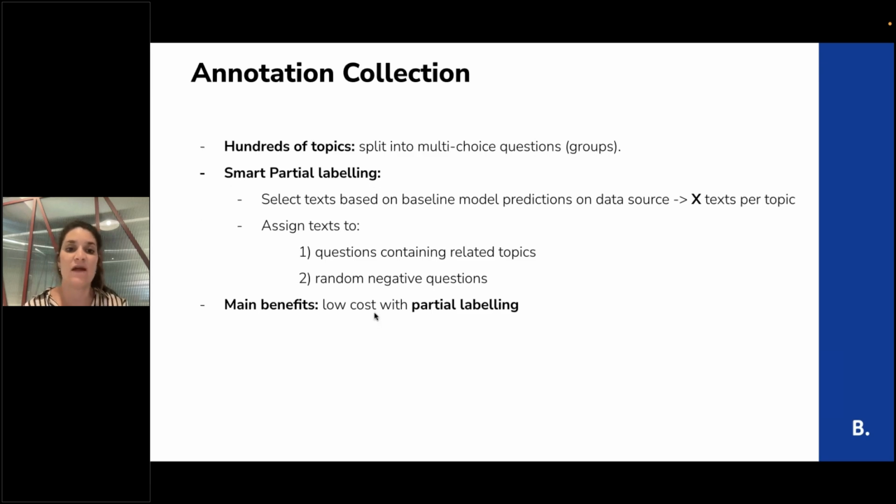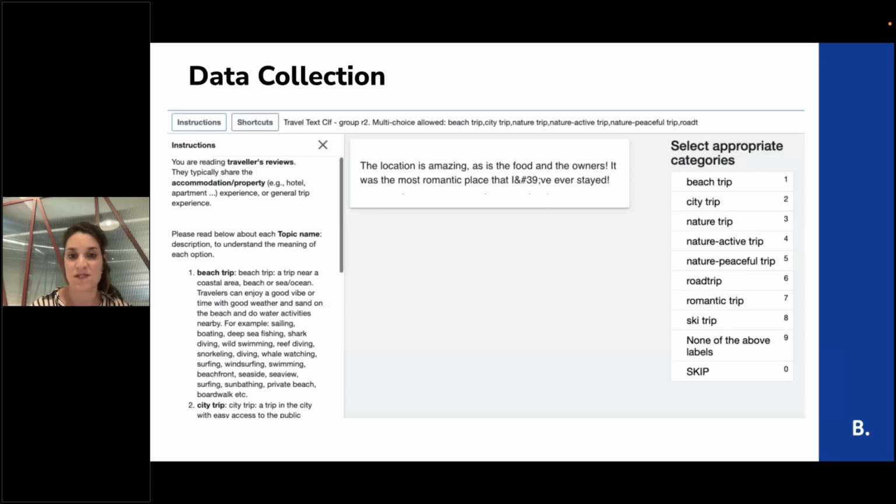Then we assign questions containing the related topics, and we add some random negative questions to have some randomness. It looks like this: we have this text, and we have only these topics because we know with zero-shot, for example, that it's about romantic, but we also included more topics from the same group of trip type in the relevant categories to annotate whether the topic exists in the text or not.